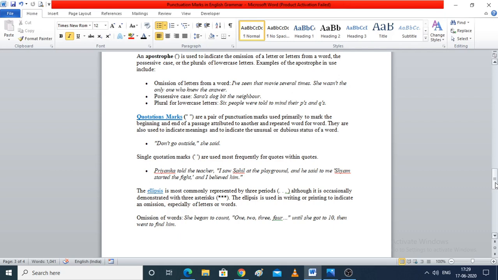Now, when do we use quotation marks? We will use quotation marks to mark the beginning and the end of a passage. Also, when we want to mention a statement said by a person, if we want to mention the proper statement, we will write that statement in quotation marks.